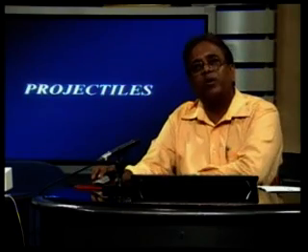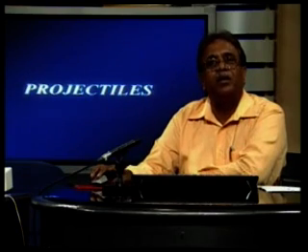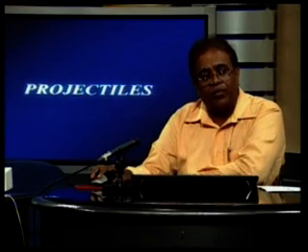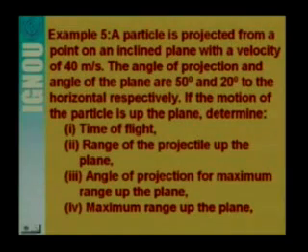Now, so far we have discussed the projectile motion in the horizontal direction and the projectile motion on an inclined plane. Let us try to understand more about the projectile on an inclined plane with a simple problem. So here you see the problem is this: a particle is projected from a point on an inclined plane with a velocity of 40 meter per second. So this is given as the initial velocity u, that is 40 meter per second.